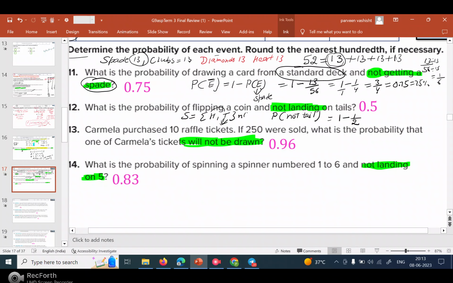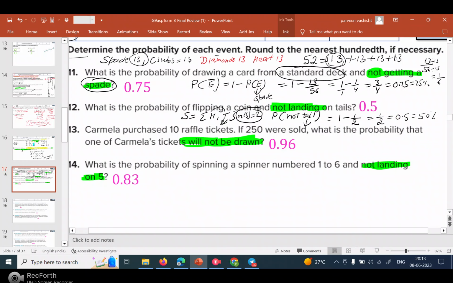The total outcomes in the sample space, n of S, is 2. So 1 minus 1 over 2 will be 1 over 2, which is 0.5 or 50%.